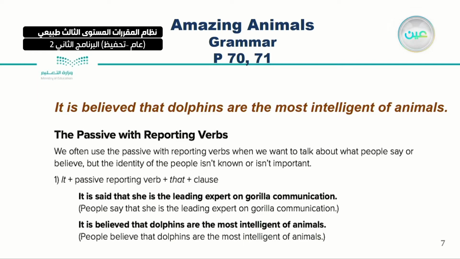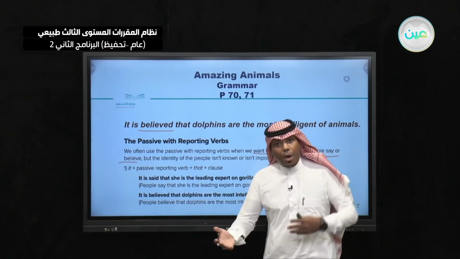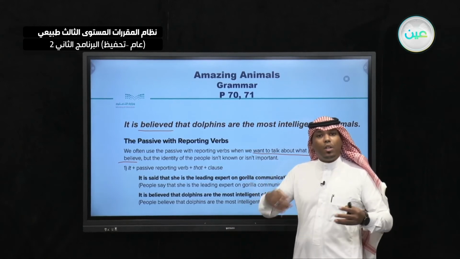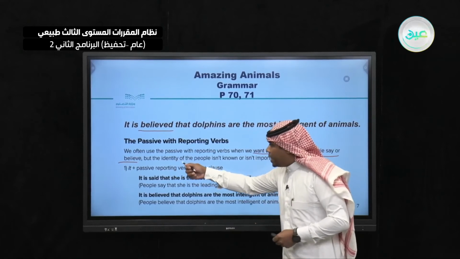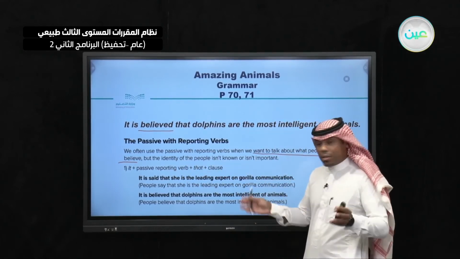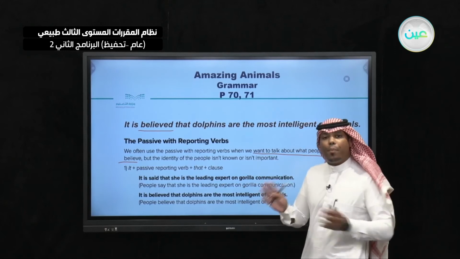We will mention that inshallah later. When we want to talk about what people say or believe, just like in this sentence, it is believed. We use the passive with reporting verbs when we want to talk about something that people say or believe, when the identity of the people is not known or isn't important at all.